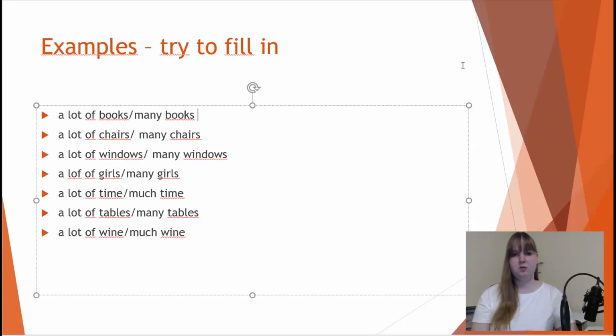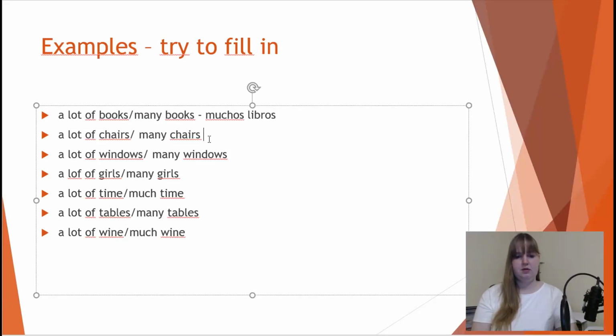Now please stop the video and try to translate these examples on your own. When you are ready, then check the results with me. A lot of books or many books. Books means in Spanish libros. Libros is a masculine plural noun. That's why we have to decide for muchos.